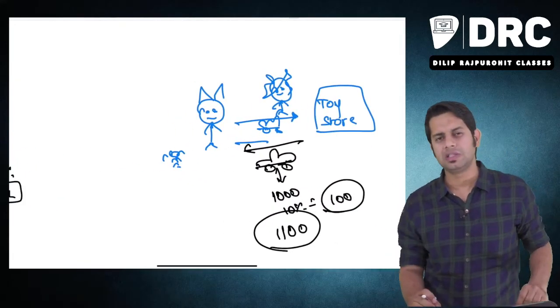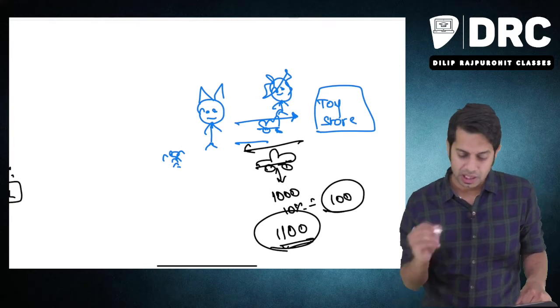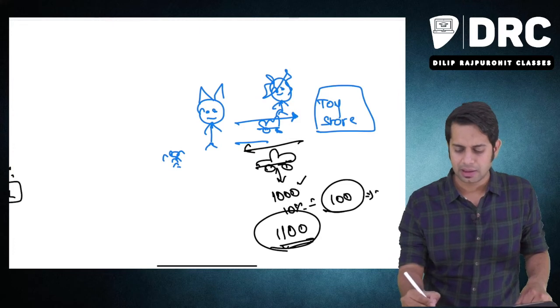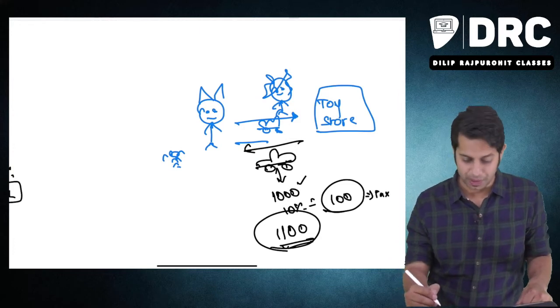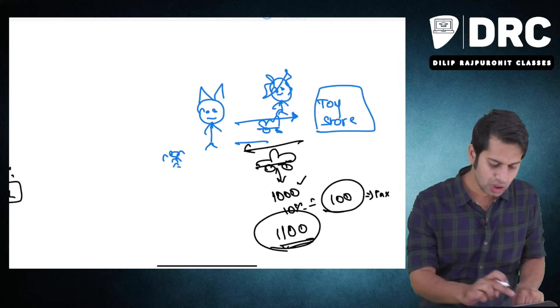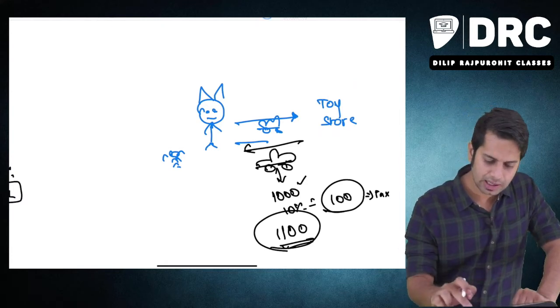The total amount paid for the purchase of this car is 1100 rupees, which includes 1000 rupees as the selling price and a tax amount of 100 rupees. Now what is happening over here? There is a person who is selling this car. Who is this person who is selling the car, sir?